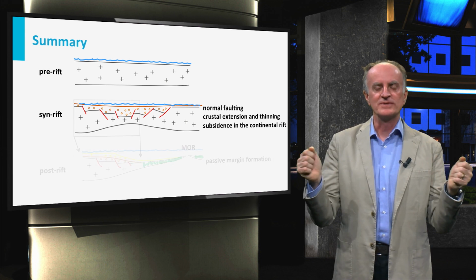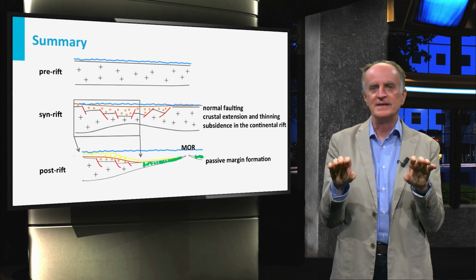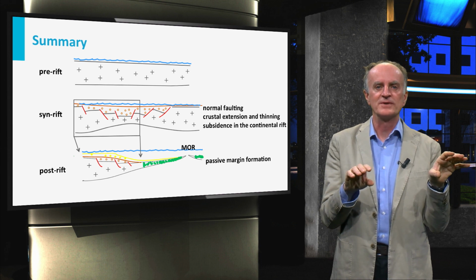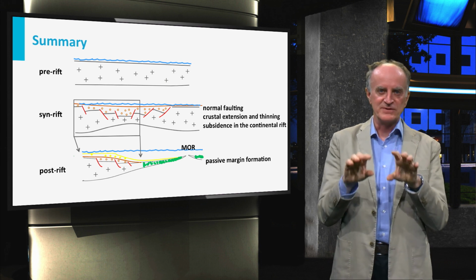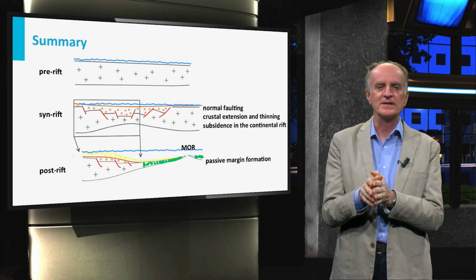If extension continues, the lithosphere becomes so thin that it can break, leading to the formation of a passive continental margin. Between the two fragments of continental crust, progressively younger oceanic crust is formed.